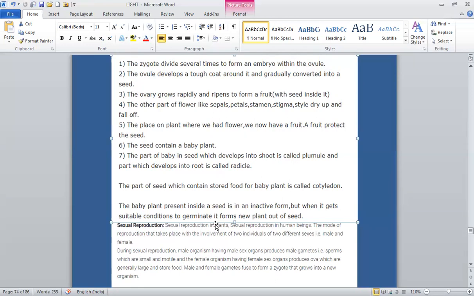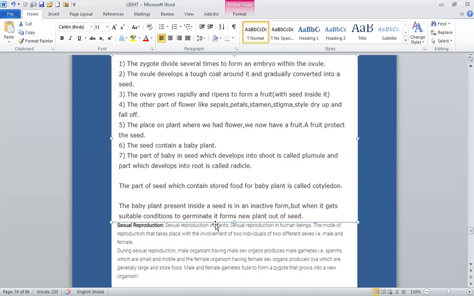What are the advantages of seed formation? Seeds are a major item of human food, and seeds being small and light can easily be dispersed to long and distant places. Because of the tough seed coats and dormant embryo, we can say seed can pass through unfavorable seasons without any harm.